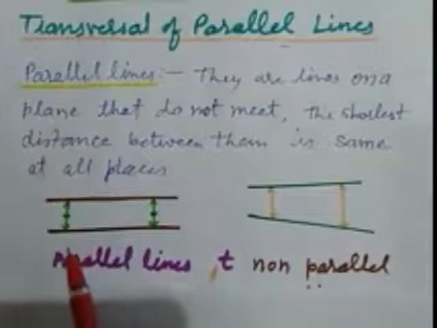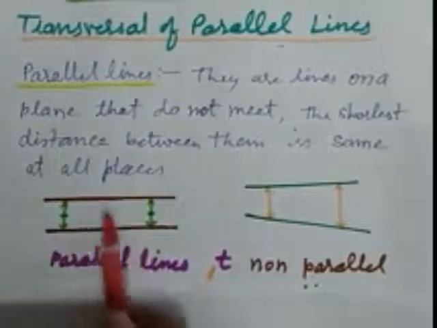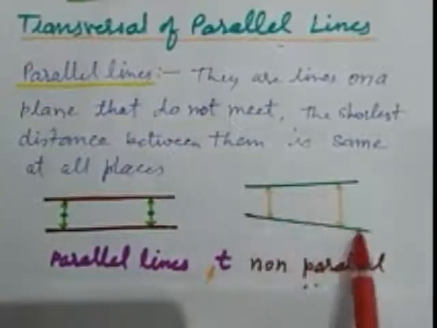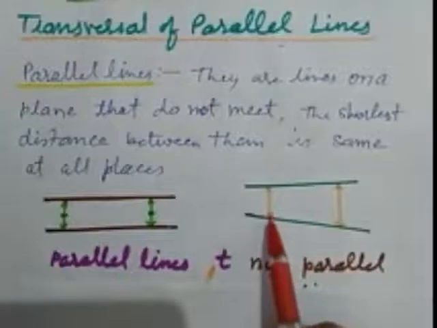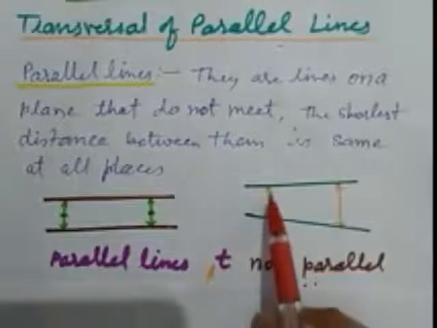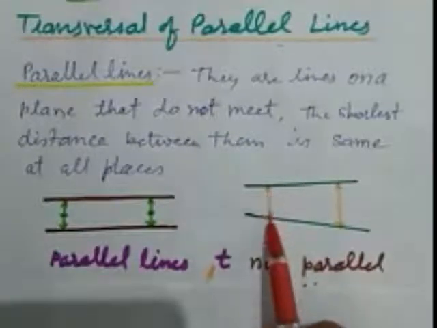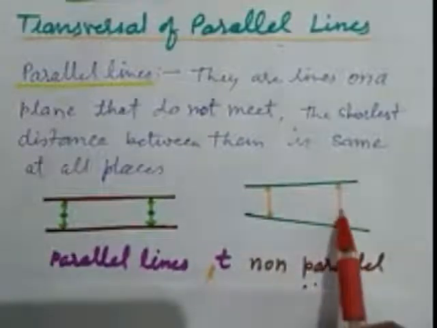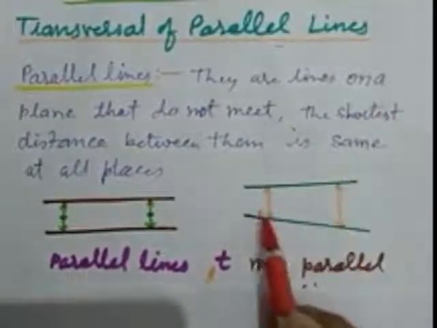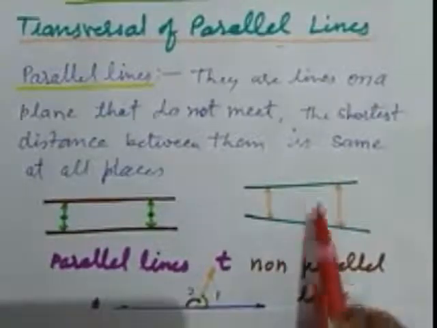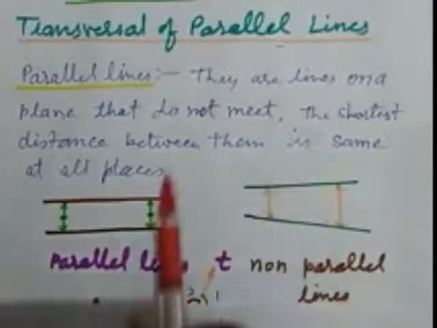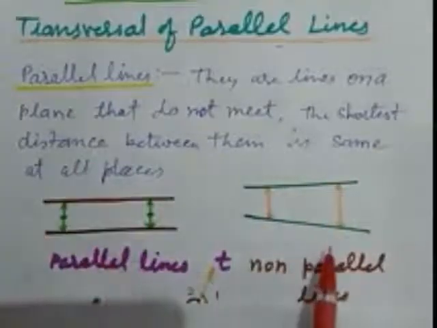This is the proof that these two lines are parallel lines. Here, when we measure the shortest distance between these two lines at two different points, this is less and this is more. So the shortest distance is not the same. That's why these lines are non-parallel lines. So this is the parallel lines theory.